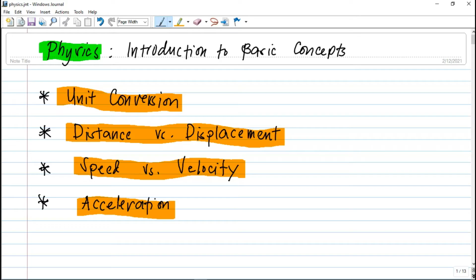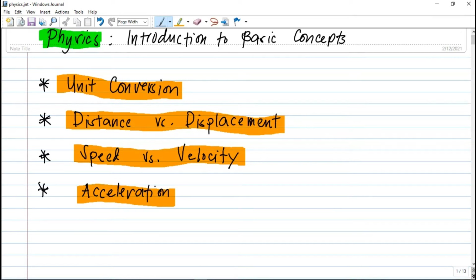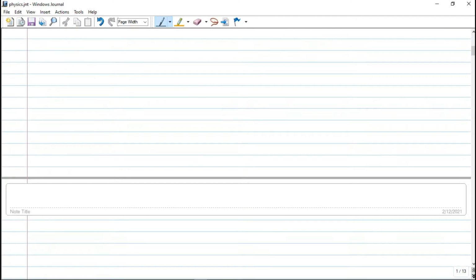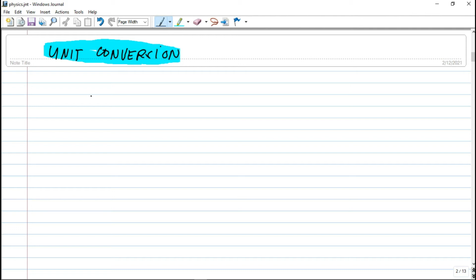In this video guys, we are going to discuss about the introduction to basic concepts in physics. So this video will scope unit conversion, distance versus displacement, speed versus velocity, and the last concept is what you call the acceleration. So, mag-start muna tayo sa unit conversion. So, ano ba itong unit conversion na ito? Kapag sinabi natin guys na unit conversion, this is the conversion of your SI units or your international system or metric system to English units and vice versa.